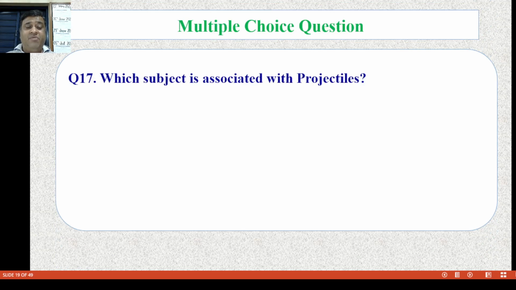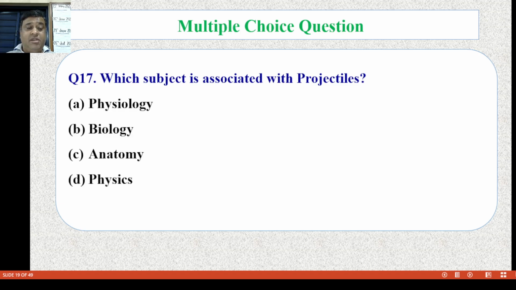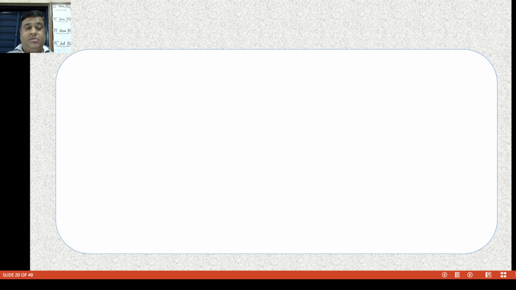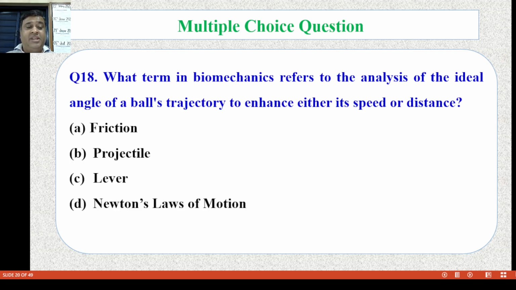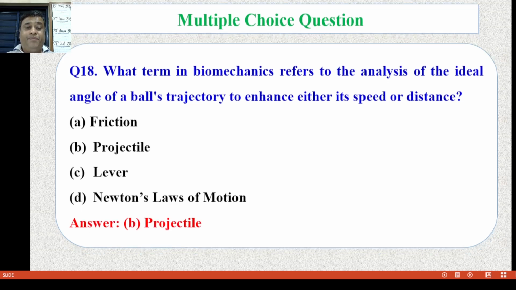Question number 17. Which subject is associated with projectile? Physiology, biology, anatomy or physics? Now the correct answer is D, physics. Question number 18. What term in biomechanics refers to analysis of the ideal angle of ball trajectory to enhance either its speed or distance? That is friction, projectile, lever or Newton's laws of motion. Now the correct answer is B, projectile.